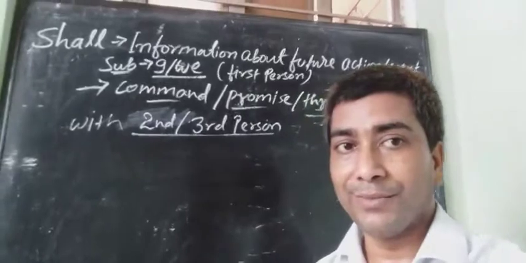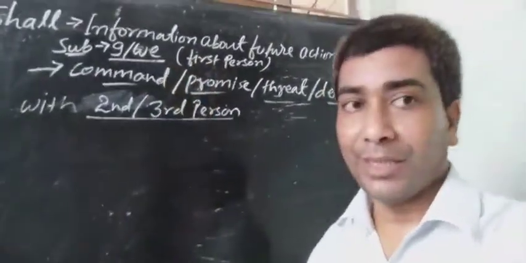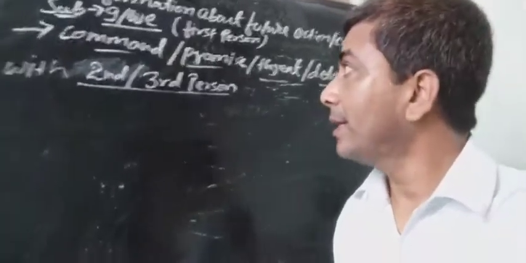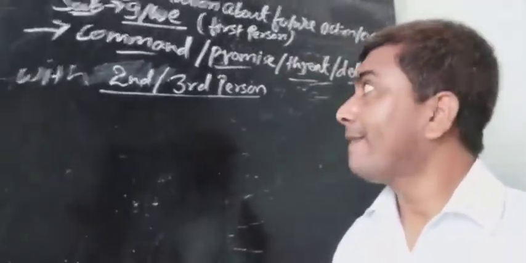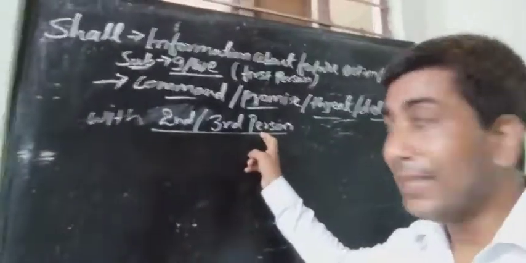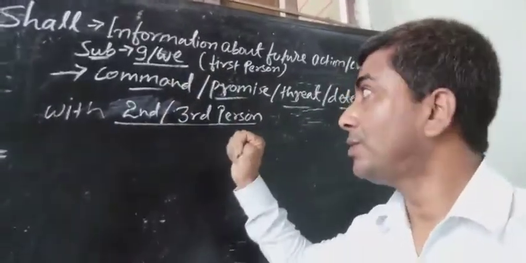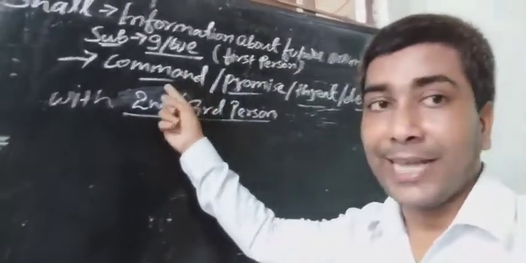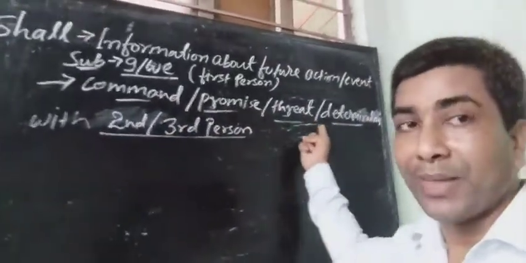This is the first use. And the second use of shall is with second and third person. It means the subject will not be I, we. And that sentence will express command, promise, threat or determination.